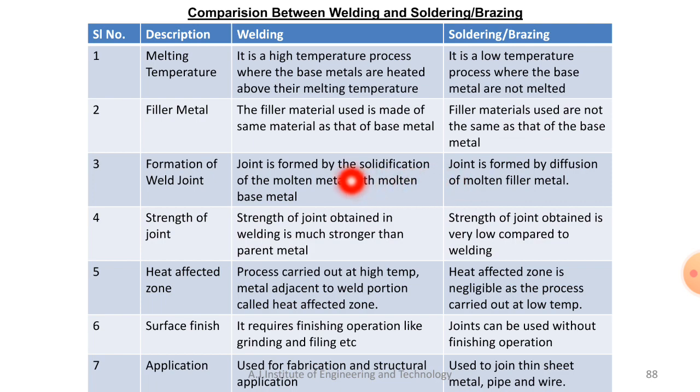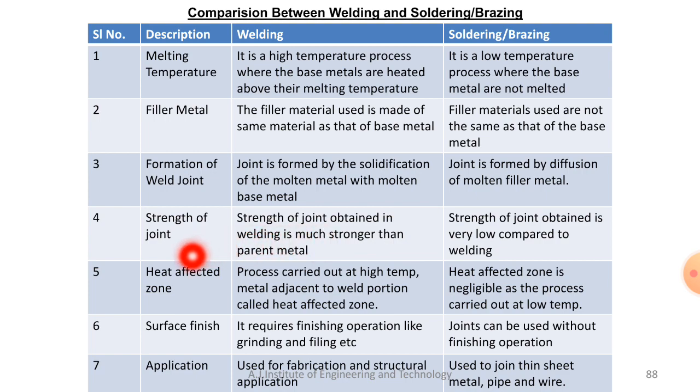Now third one, the formation of the joint. In welding, the joint is formed by solidification of the molten metal mixed with molten metal of the base metal. So that is the formation of the weld joint. In soldering and brazing, the joint is formed by the diffusion of the molten filler metal. So that is nothing but the diffusion process of the molten filler metal.